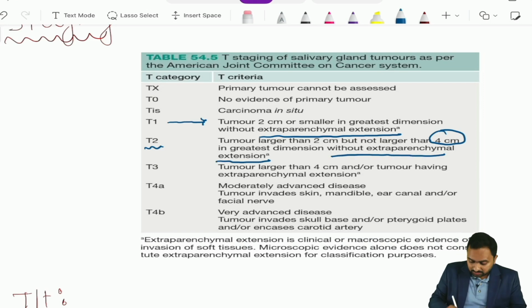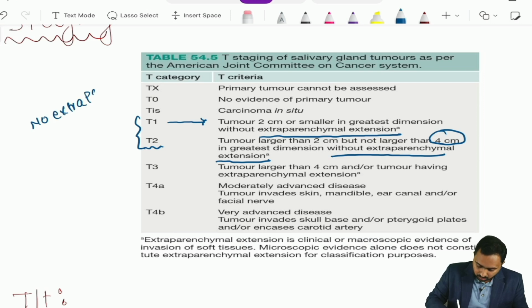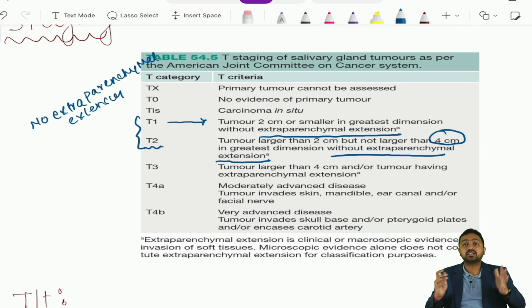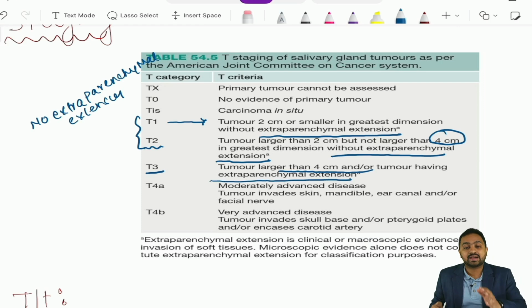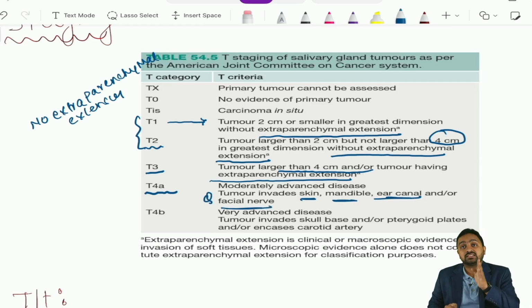So, please remember T1 and T2, there is no extraparenchymal extension. T1 less than 2 cm, T2 2 to 4 cm. Then we have T3, larger than 4 cm and having extraparenchymal extension. Then we have T4A, which is moderately advanced disease invading the skin, mandible, ear canal and facial nerve. So, the important question that is asked is that involvement of the facial nerve is T4A.